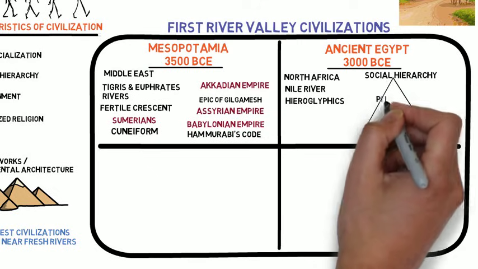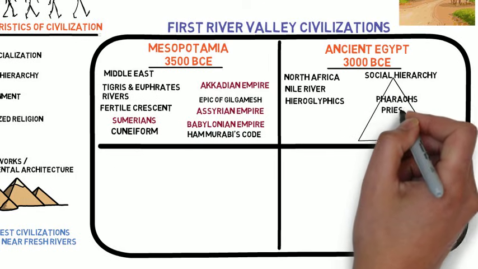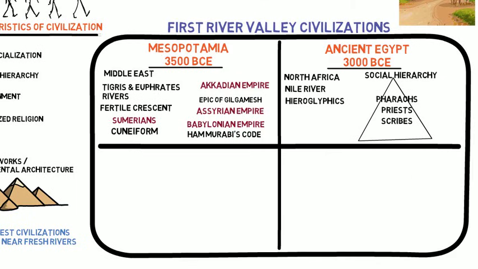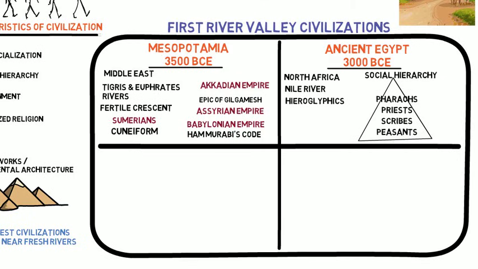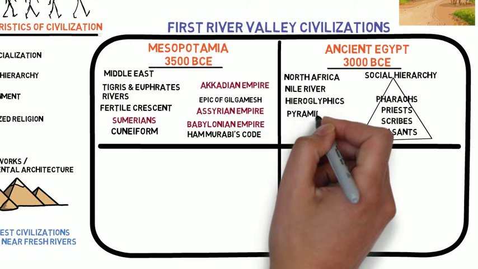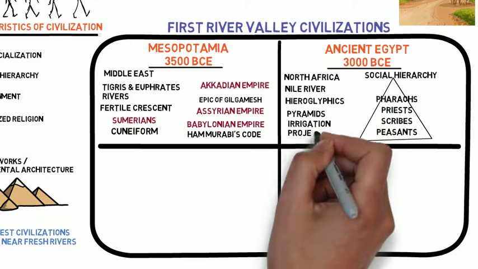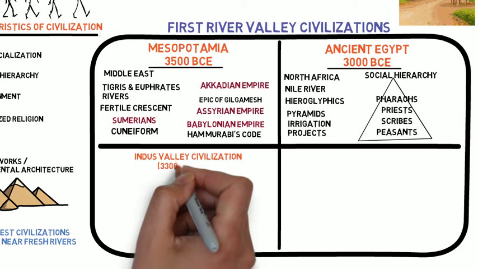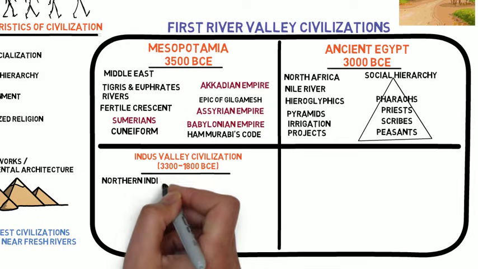At the top of this social pyramid were the pharaohs or kings, followed by priests, scribes or record keepers, and at the bottom of the hierarchy were peasants. Egyptian pharaohs organized the construction of pyramids and large-scale irrigation systems. Heading east into present-day Pakistan along the Indus River, the Indus River civilization arose between 3300 BCE and 1800 BCE.